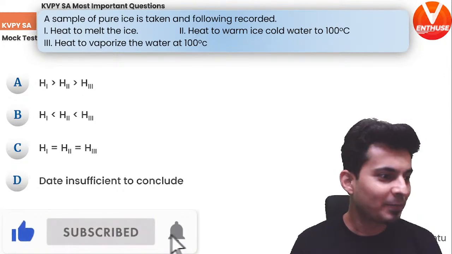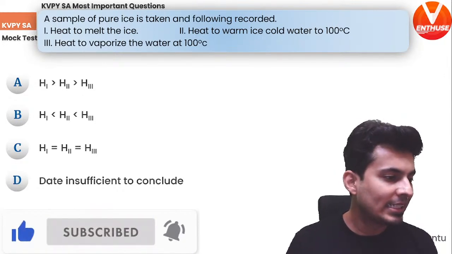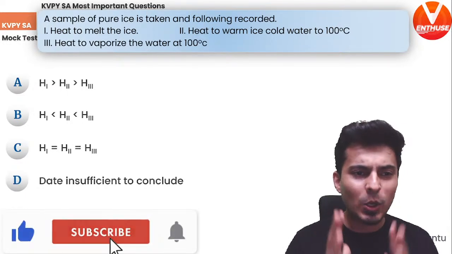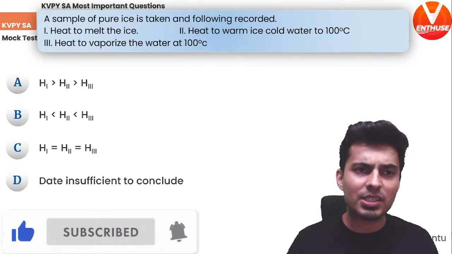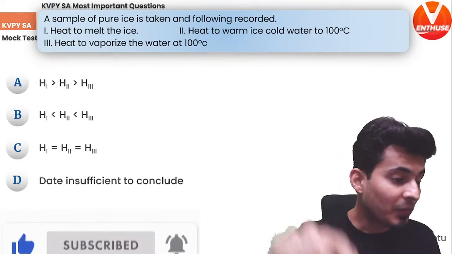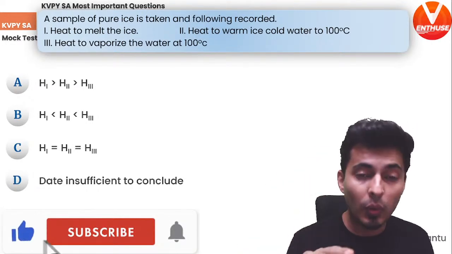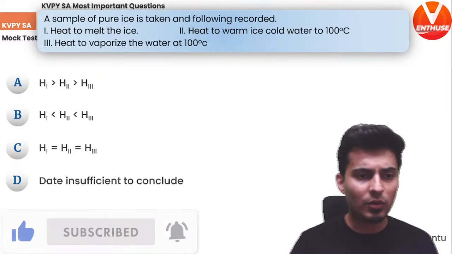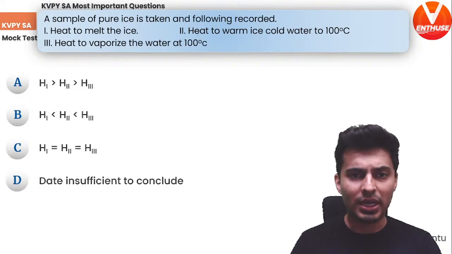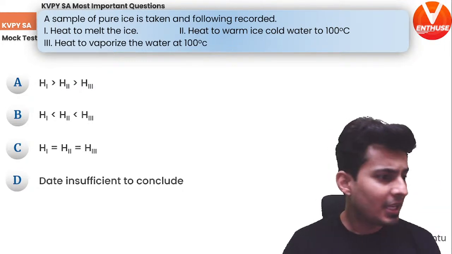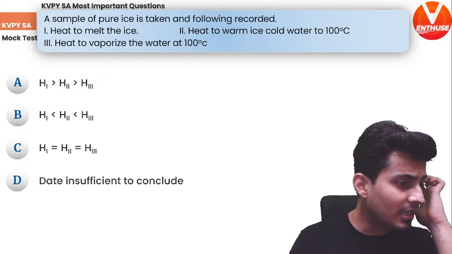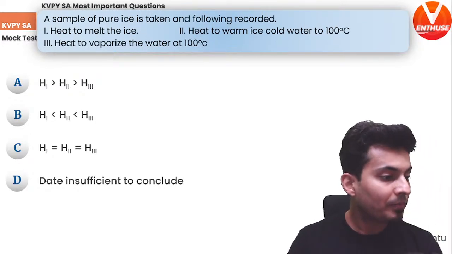Okay, come on, let's see. Is it option A? Is it option B? Is it option C? Or do you think the data is insufficient? This is based on GK. This is based on something which you should know. So think about it, my warriors. What should be the correct answer for this question particularly? All right. So, okay. Some of you are saying A. Himanshu is saying A. What about others? Ankit saying B.